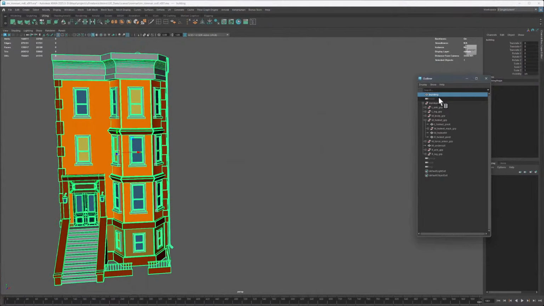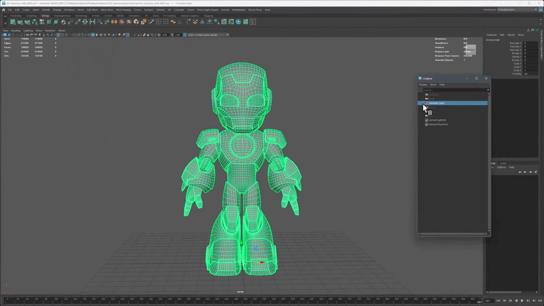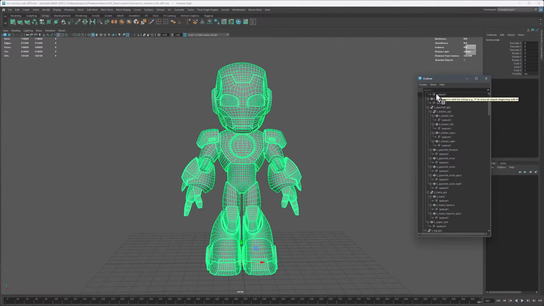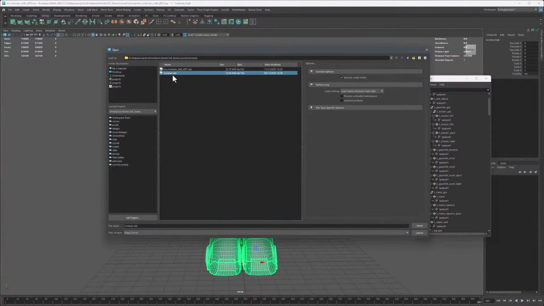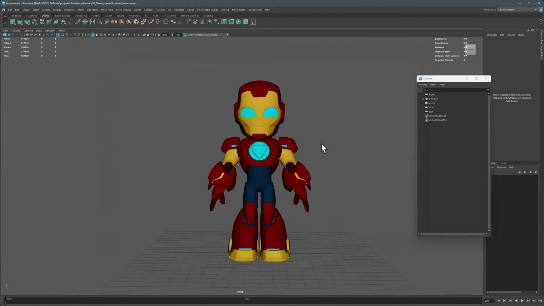Going back to the Iron Man asset, you can see from the outliner that this is a full production asset. Now you can bring your object into Mari the way it is, like this one, but I find that you're going to save a lot of time in Mari if you organize this object differently, and I'm about to show you how. So I'm going to open up a new file where this Iron Man asset is organized differently.